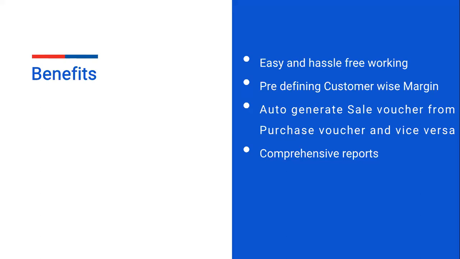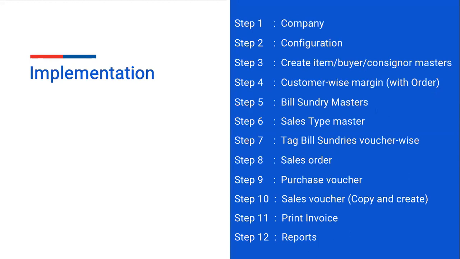Comprehensive reports in Busy. You have various reports: vendor wise, single vendor wise, date wise, order number wise. You have various comprehensive reports in Busy. What are the implementation steps in Busy? What is the first step?